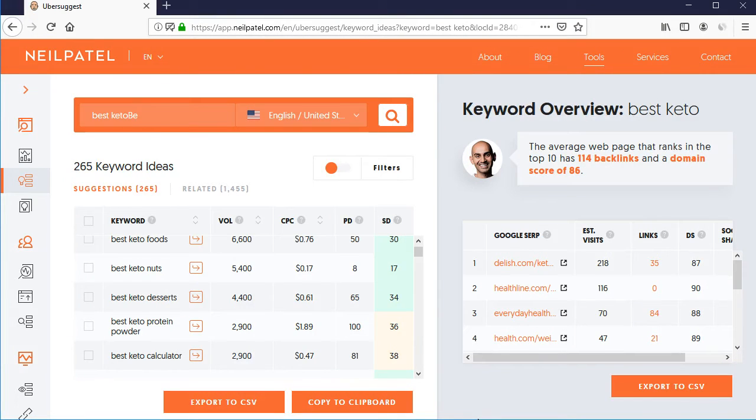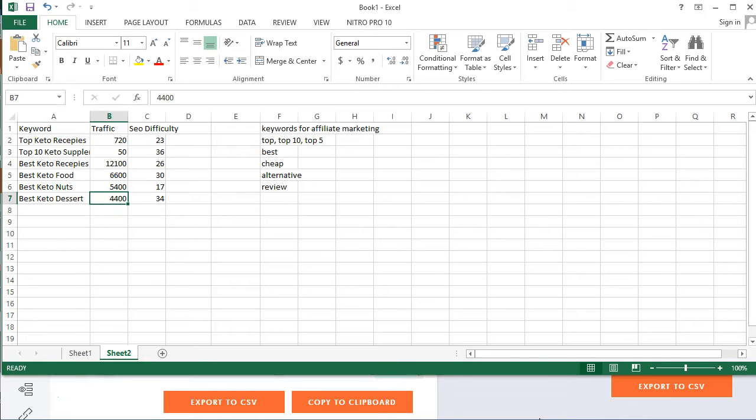So we can rank this keyword easily with 4,400 people, and there might be different kinds of bars and desserts available on Amazon, and we can promote them and get good traffic. So we can see that our monthly traffic can go anywhere from 1,000 to 20,000 easily if we choose this.